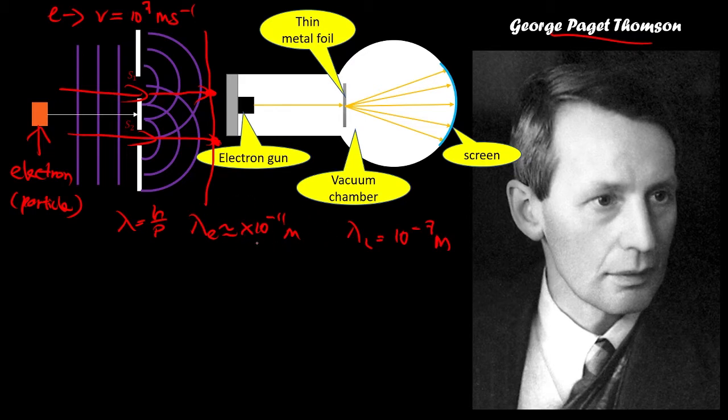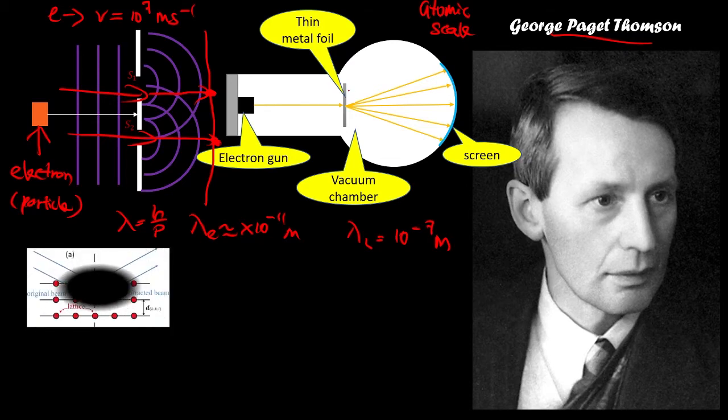In order for the electron to have a diffraction pattern, the slit here must be on the atomic scale. Atomic scale is too small, so how can this experiment be done? We just insert a thin metal foil, where the atoms are arranged in a lattice form.